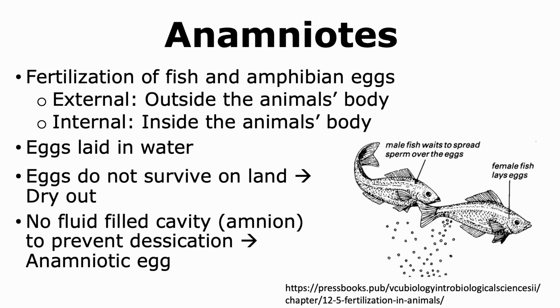Such eggs that do not have an amnion are called anamniotic eggs. And hence fish and amphibians also come under the anamniotic vertebrates.